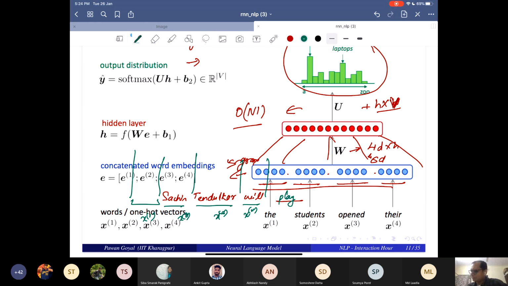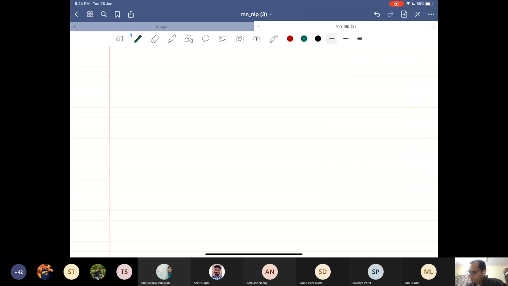Are you able to visualize that? Or do I need to use a new page? Okay. So your matrix from input to hidden is a D cross H matrix.